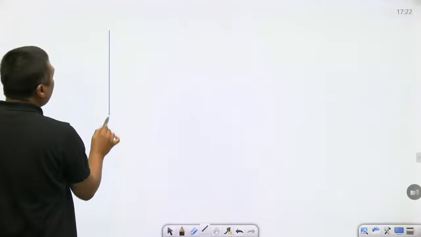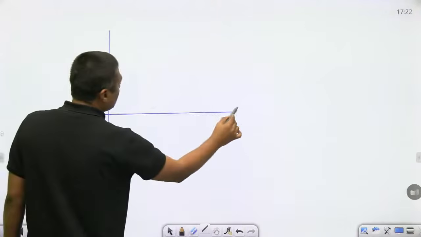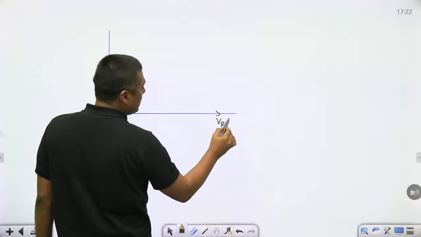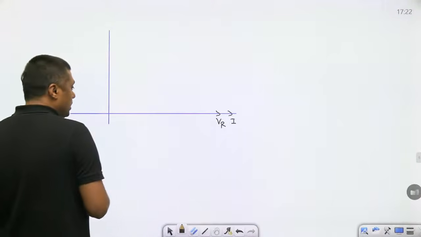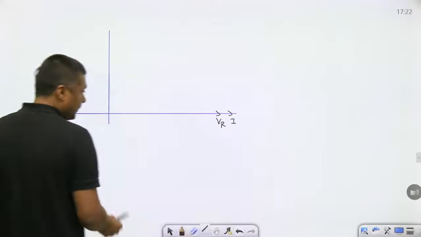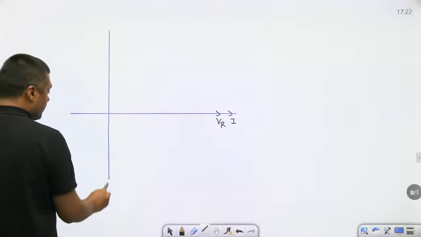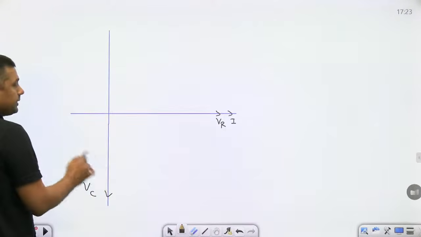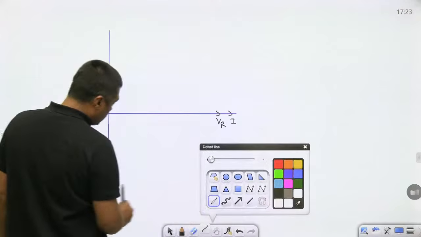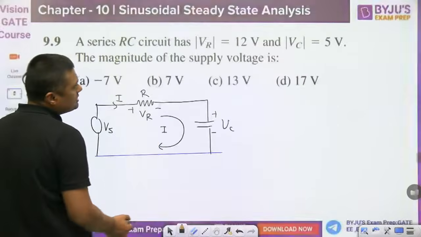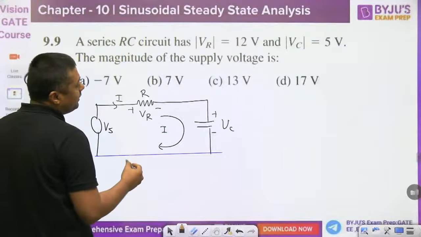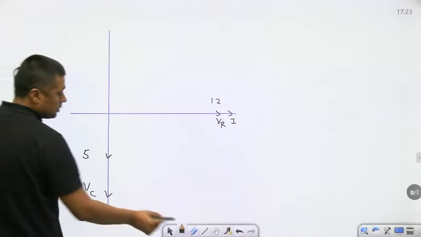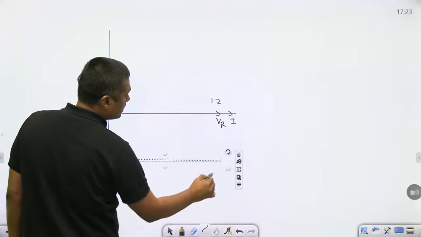Then always remember, if this is VR, it is in phase with I. Then what is VC? It lags the current by 90 degrees. So what is the parallelogram? VC is given as 5 and VR is 12. This is 12 and this is 5. Where is the resultant? The resultant is this one.